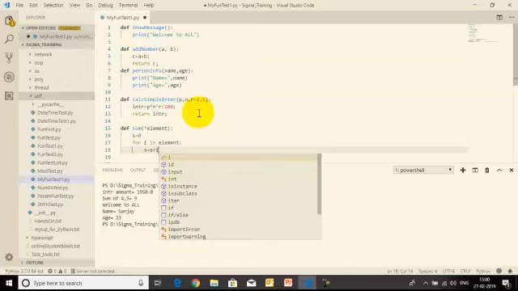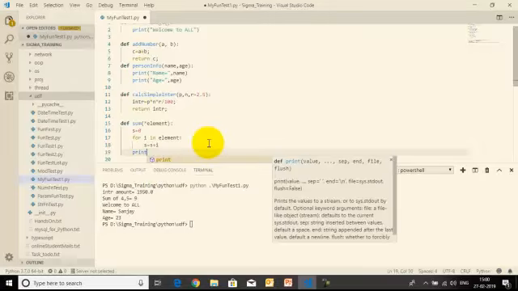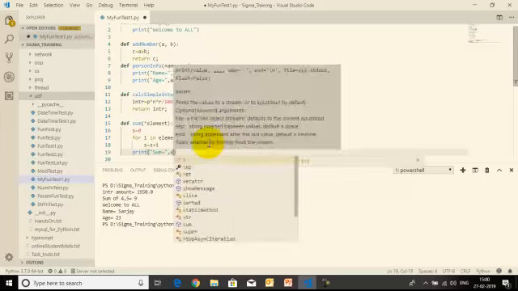Elements are added one by one till the last element is exhausted. Then we print sum equal to the variable of sum we have calculated.